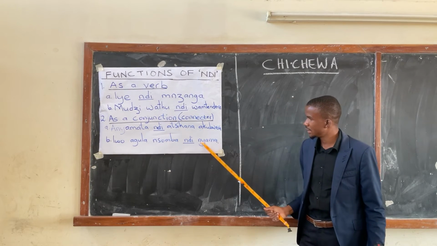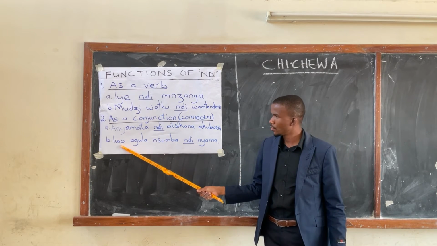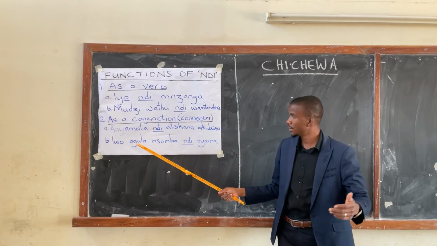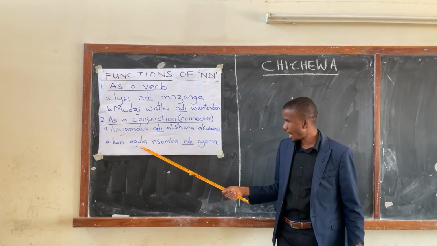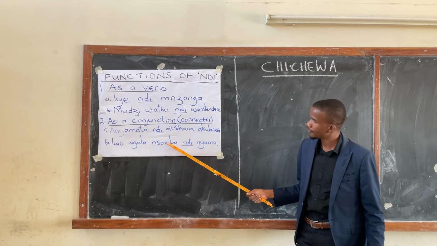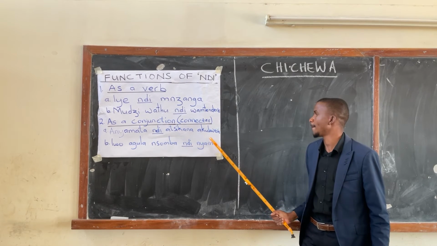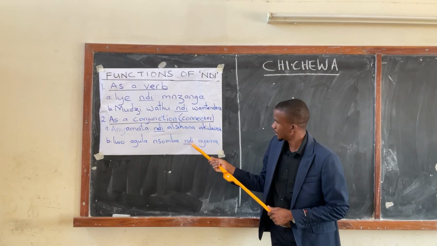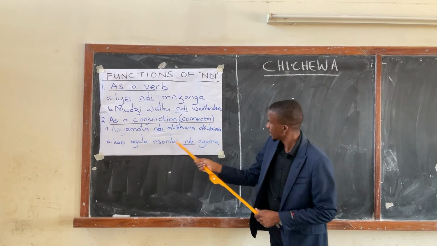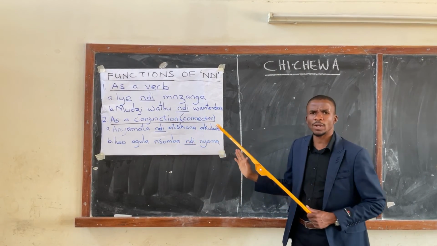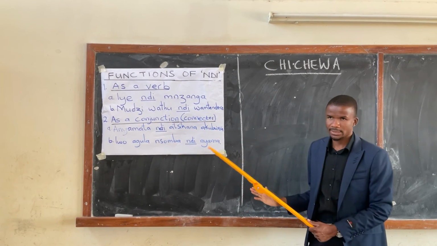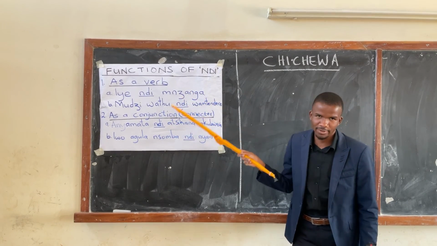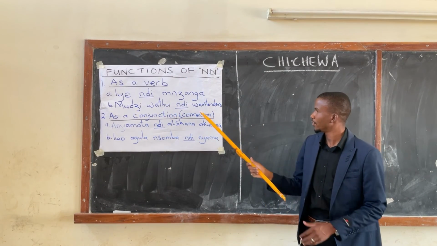Iwo agula nsomba ndi nyama. They or he or she has bought, if it's one person. If it's they, have bought fish and meat. So again, you see that ndi is connecting fish and meat, which are words of equal rank. They are both nouns. So in this case, ndi functions as a conjunction or as a connector.